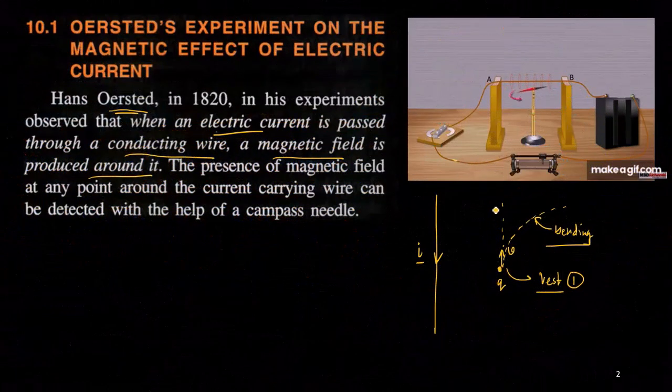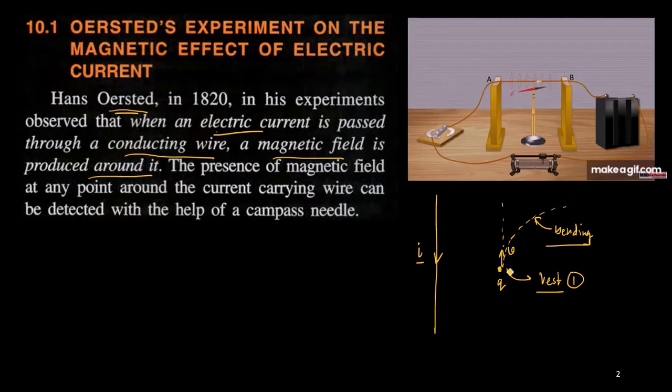Then it will not follow the straight path, it will bend. Now it was found that whenever the charged particle bends, the velocity of the charged particle is not changed. Okay, velocity remains the same. Throughout the path, the velocity will not change. That means the kinetic energy of the charged particle is constant. So this is the third observation.